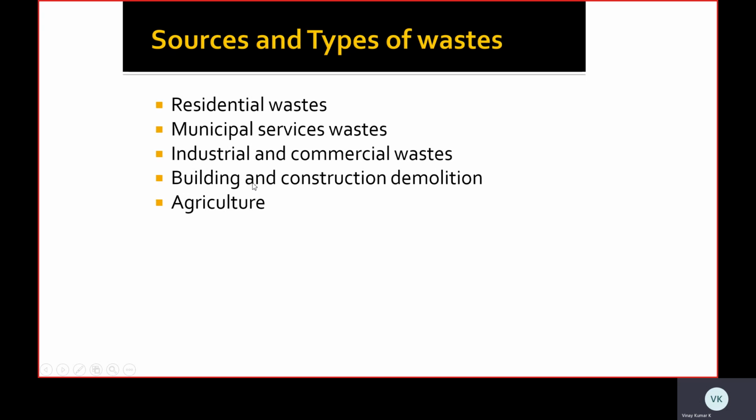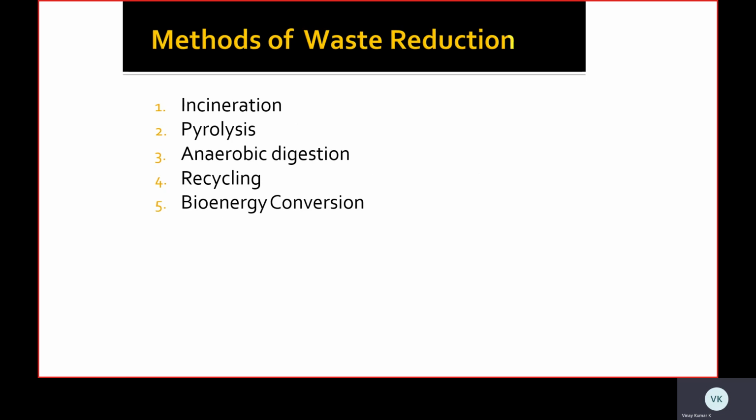Then building and construction demolitions, the remaining amount of materials left at construction sites and building sites. These kinds of waste can also be used in the form of energies. Then the last thing is agriculture waste. The agriculture wastes are commonly biodegradable waste materials. So instead of firing them up and throwing them away, we can use this agriculture waste and convert it into useful forms.